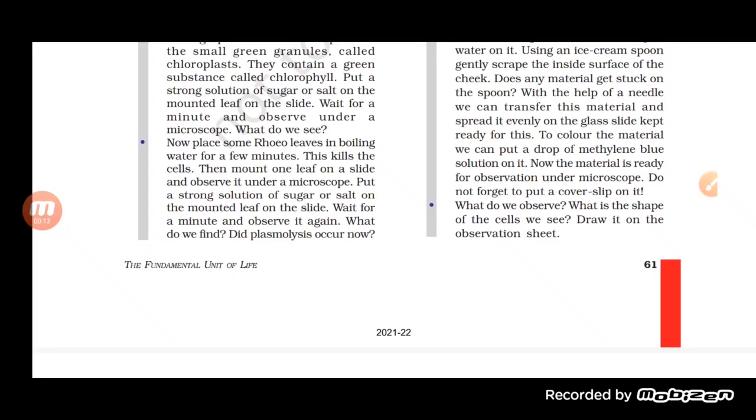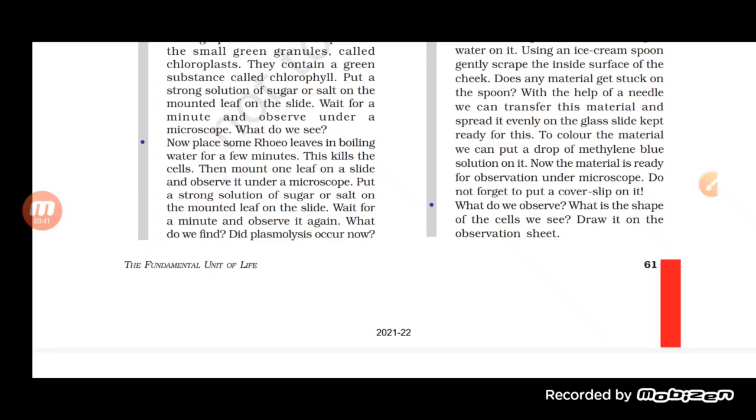With the help of a toothpick or an ice cream spoon, when we scrape the inside surface of the cheek very gently, we will find a small transparent layer at the base of the toothpick or the ice cream spoon.